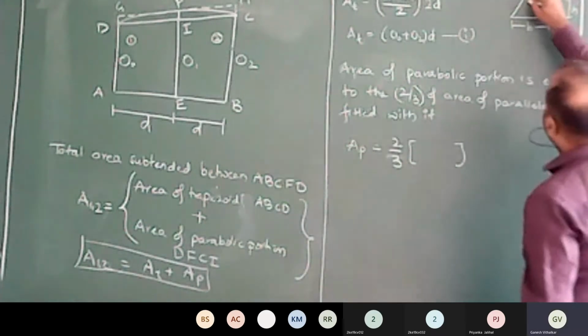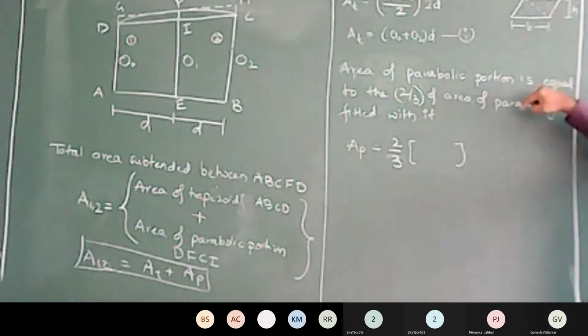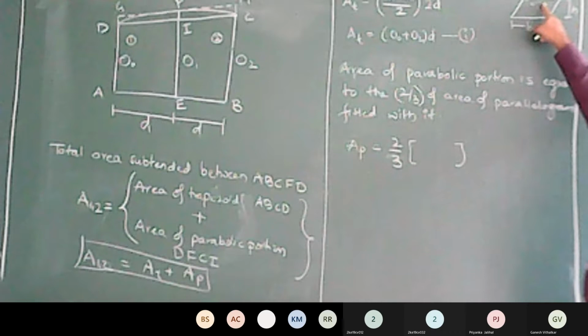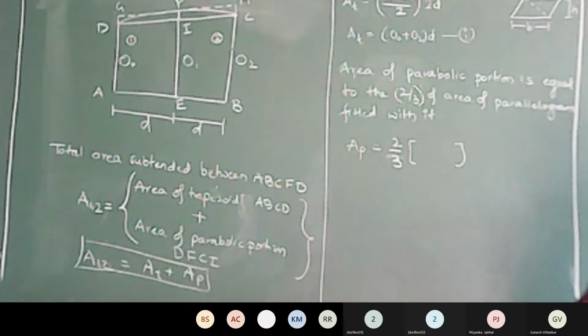We can divide this parallelogram into two triangles, each with base B and height h. The parallelogram comprises these two triangles. Then area of parallelogram is B into h, base into perpendicular height.